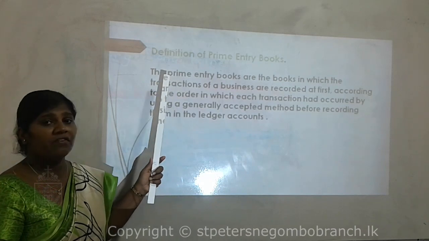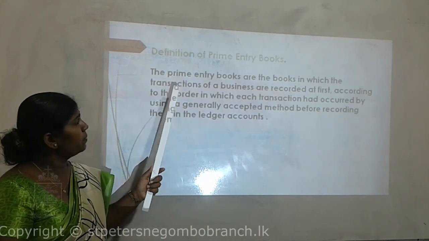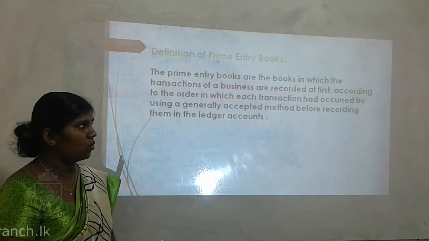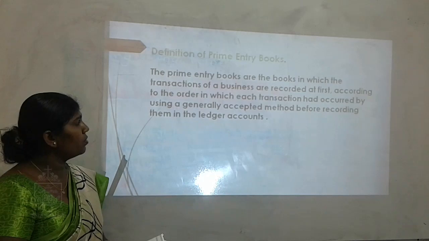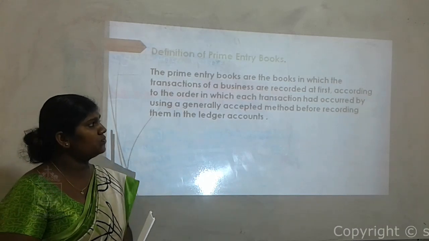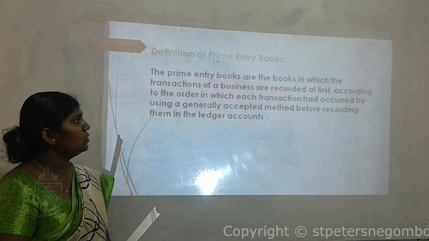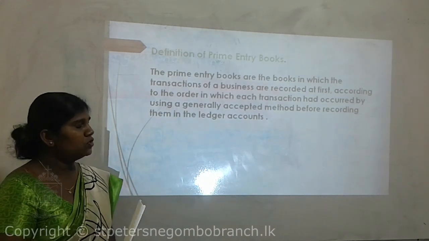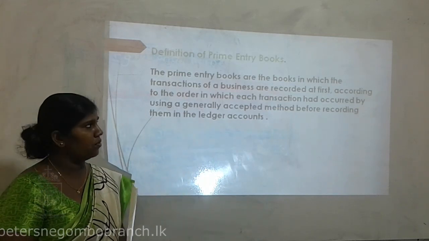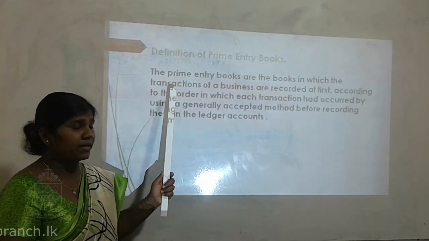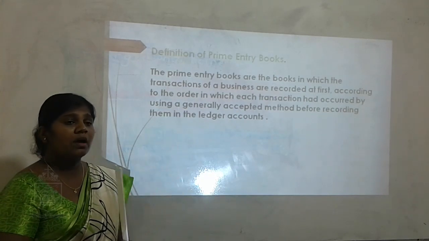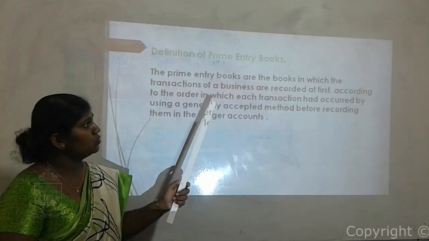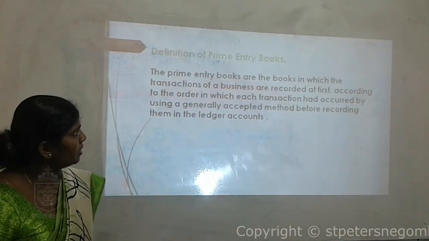Here you have been given the definition of primary books. The primary books are the books in which the transactions of a business are recorded at first, according to the order in which each transaction occurred, by using a generally accepted method, before recording them in the ledger accounts. Yes, children, you will learn about the ledger account later on. So the definition that I explained earlier: primary books are the books in which we record the transactions first.